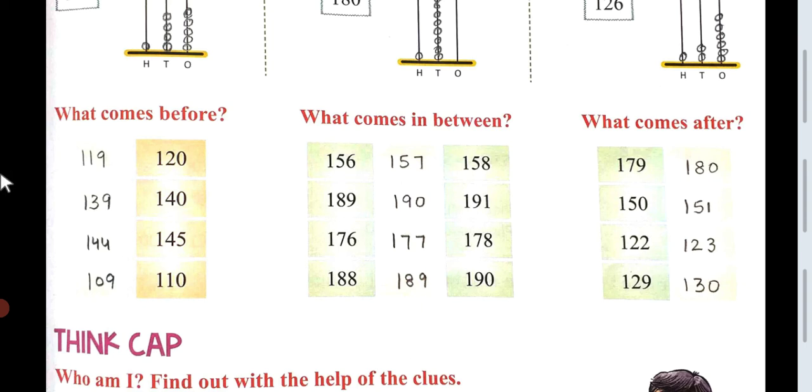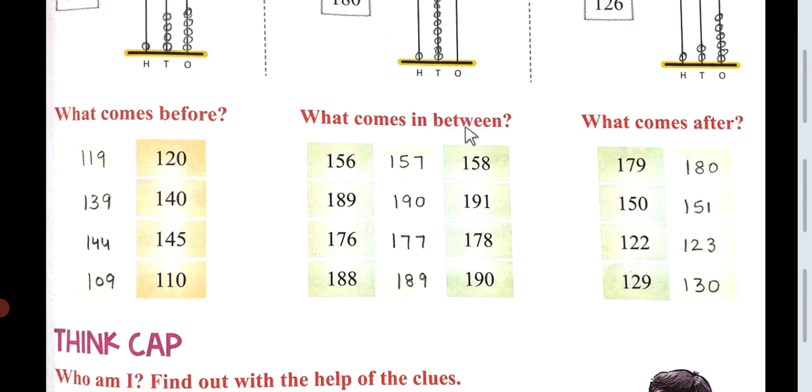So the number that will come before 140 is 139. Similarly, before 145, the number that will come is 144. Before 110, the number that will come is 109.